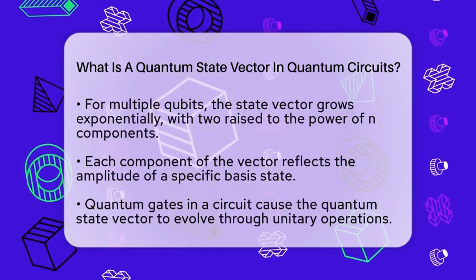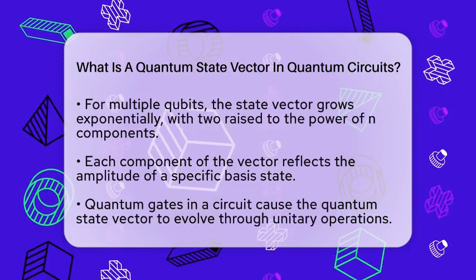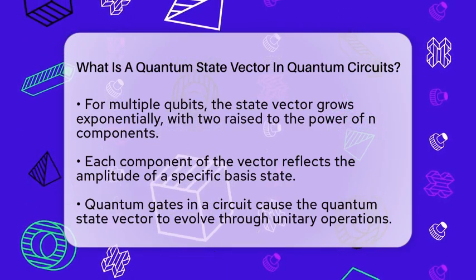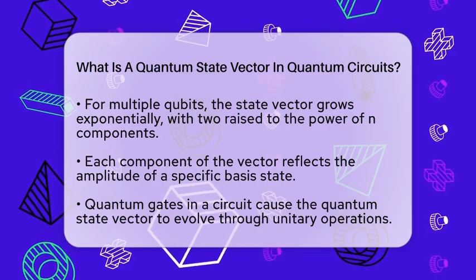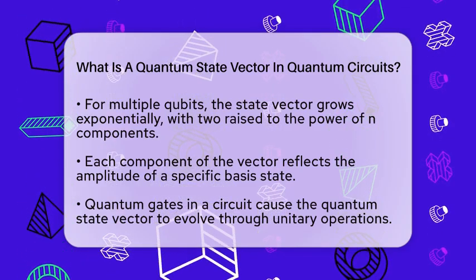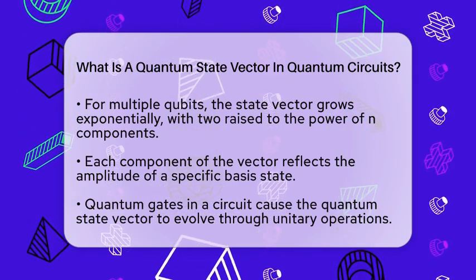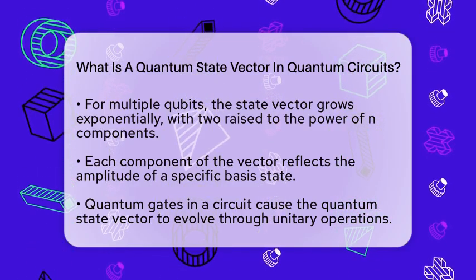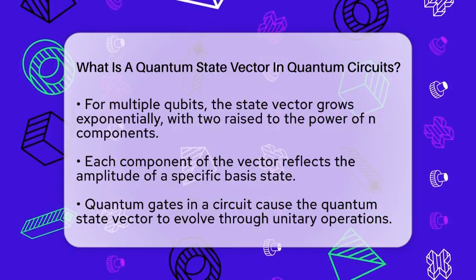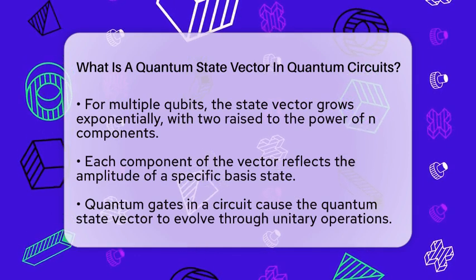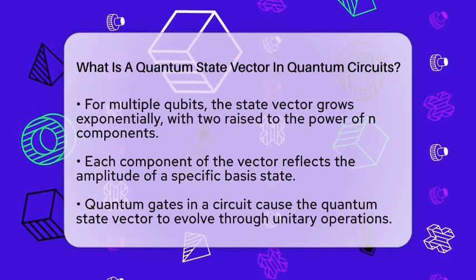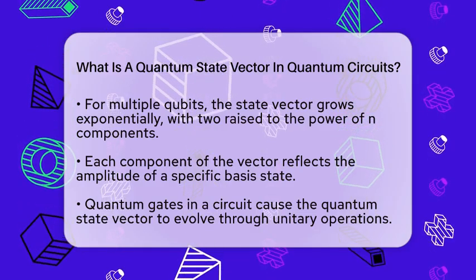This vector captures the probabilities of measuring the system in any of its possible configurations, along with the relative phases that influence interference and entanglement. As we apply quantum gates in a quantum circuit, the quantum state vector evolves. Each gate corresponds to a unitary operation represented by a matrix that modifies the state vector, changing its components according to the principles of quantum mechanics.